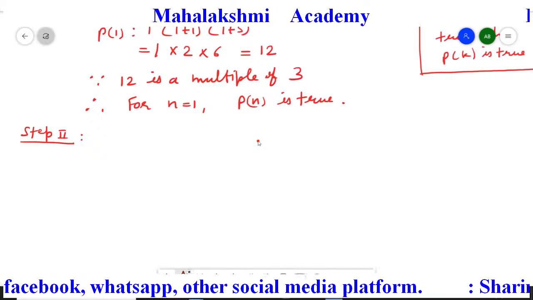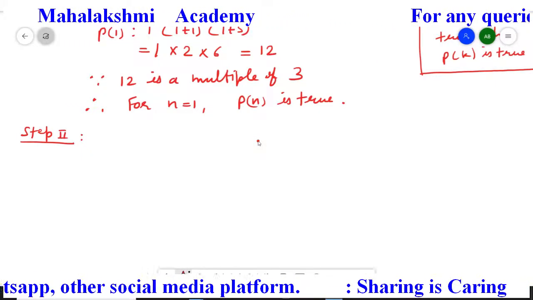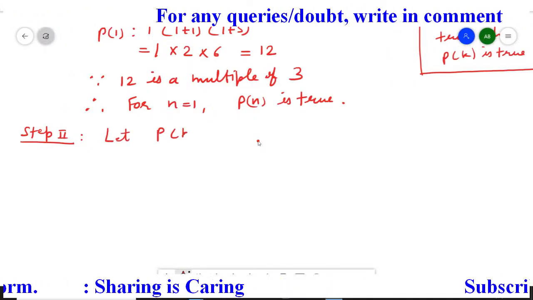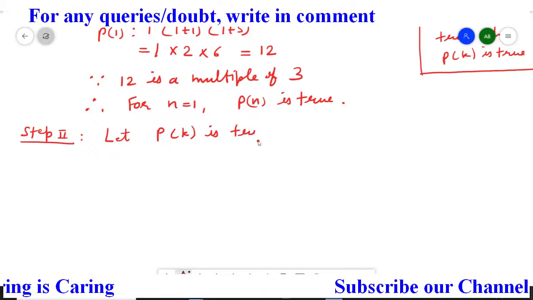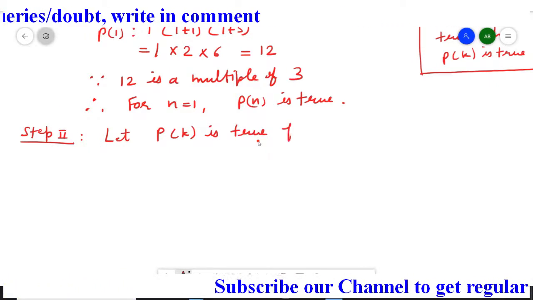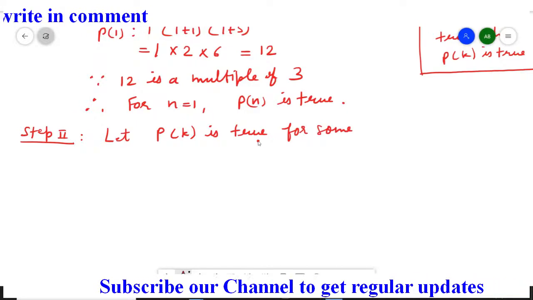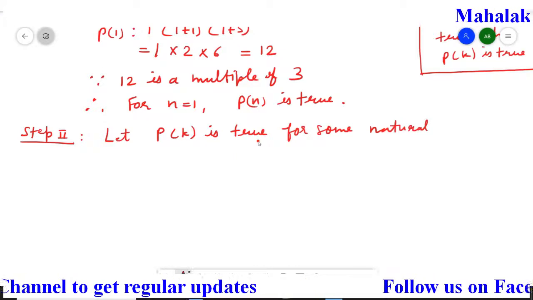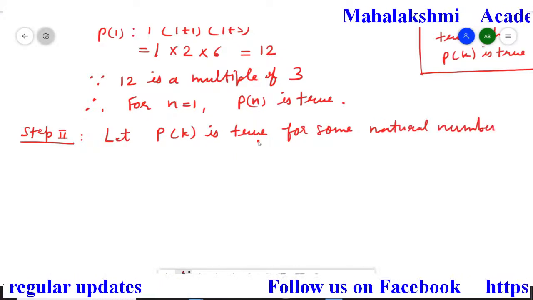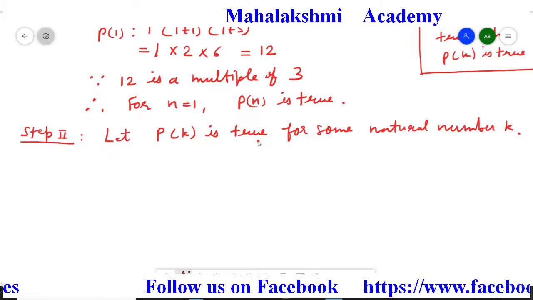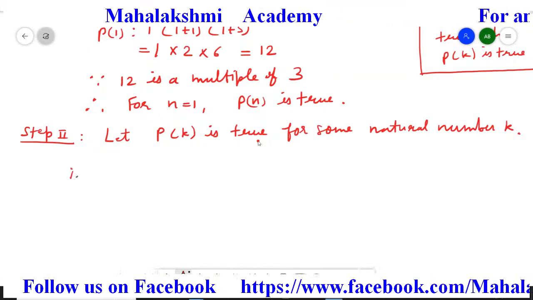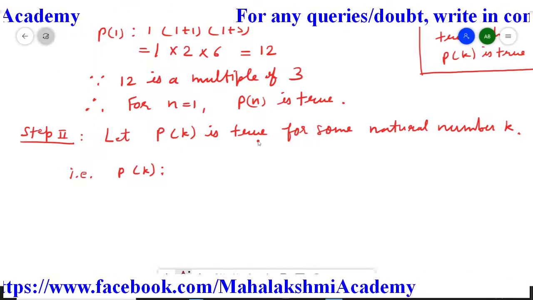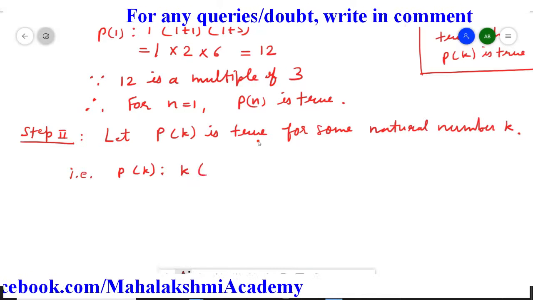Let Pk be true for some natural number k. Its meaning is that the Pk statement is true. So wherever n is there in the given question, I am replacing it by k.